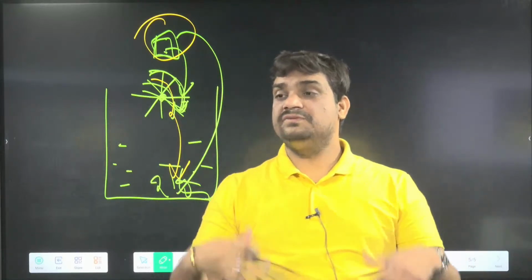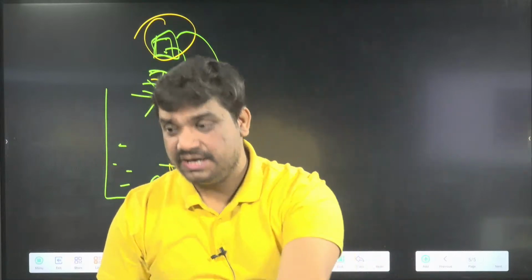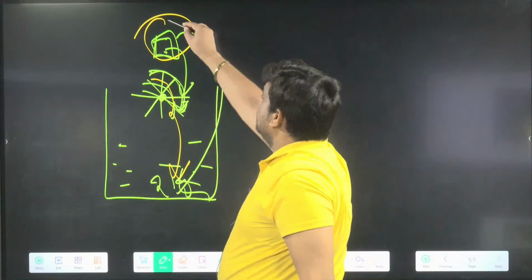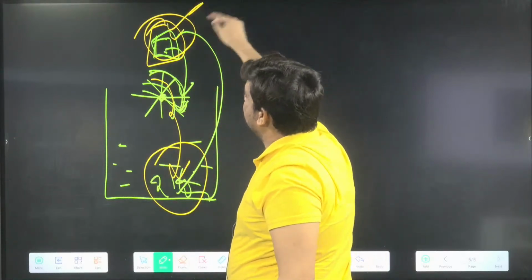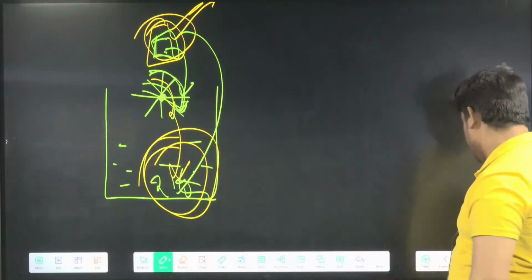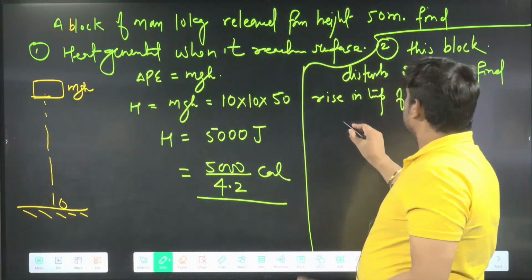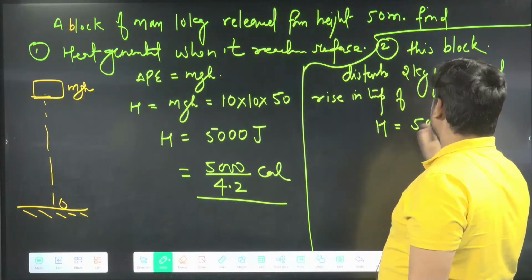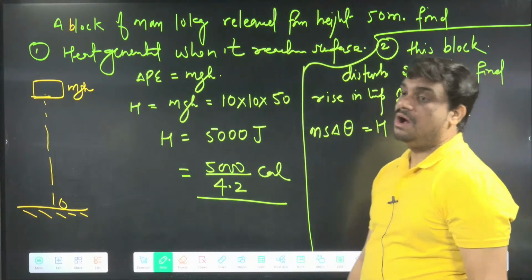If you say there is any loss, then whatever loss happens will again be in the form of heat. So directly we can say that this block disturbs this 2 kg mass, meaning the energy of this one is given to this 2 kg mass, because of which the temperature will rise. So with this heat, which is the 5000 joule, your water temperature will rise. So we can write ms delta theta.